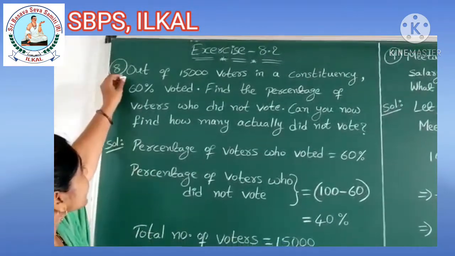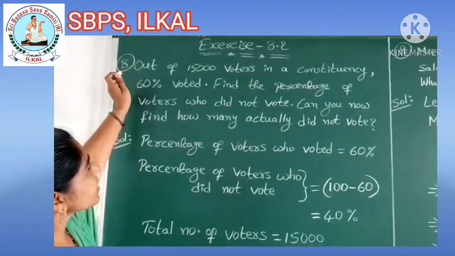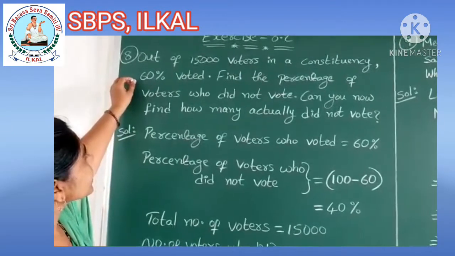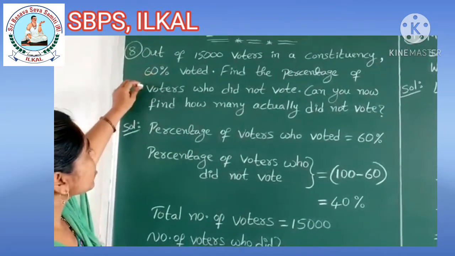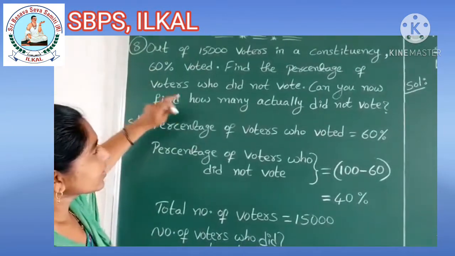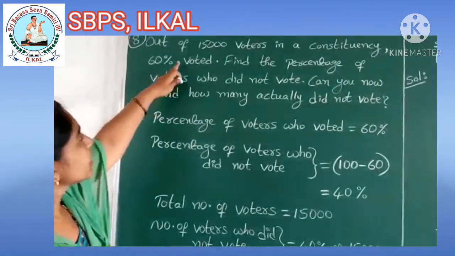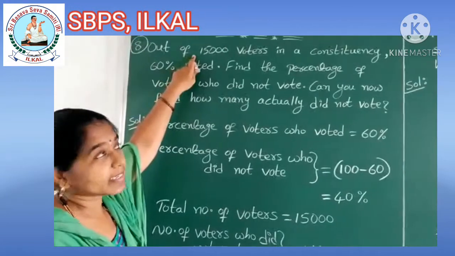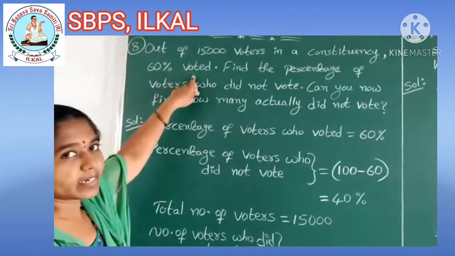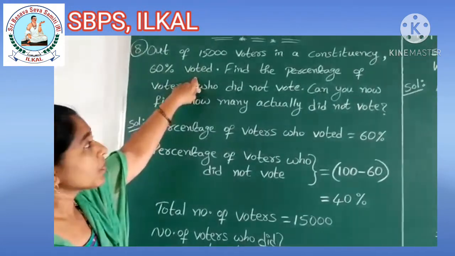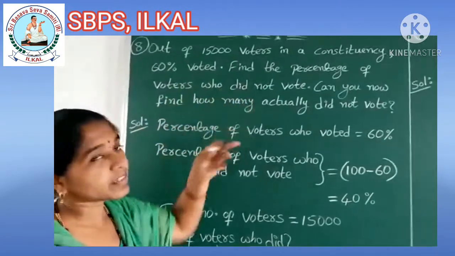That is the 8th question. Out of 15,000 voters in a constituency, 60% voted. Find the percentage of voters who did not vote. Can you now find how many actually did not vote? Children, here totally 15,000 people are there. In that, 60% voted, which means 40% did not vote. We have to find how many members did not vote.